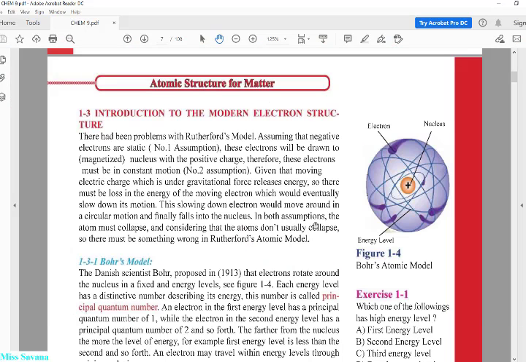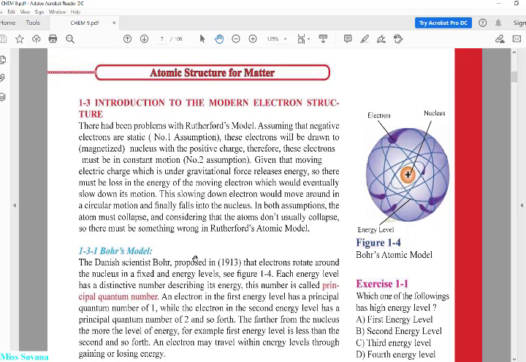So in both assumptions, the atom must collapse. If it's static, it will be magnetized, and this is wrong. If it's moving, it will lose its energy, and it's also wrong. It will drop into the nucleus. So both assumptions are actually incorrect. So what's going to happen? What is the right idea for that?